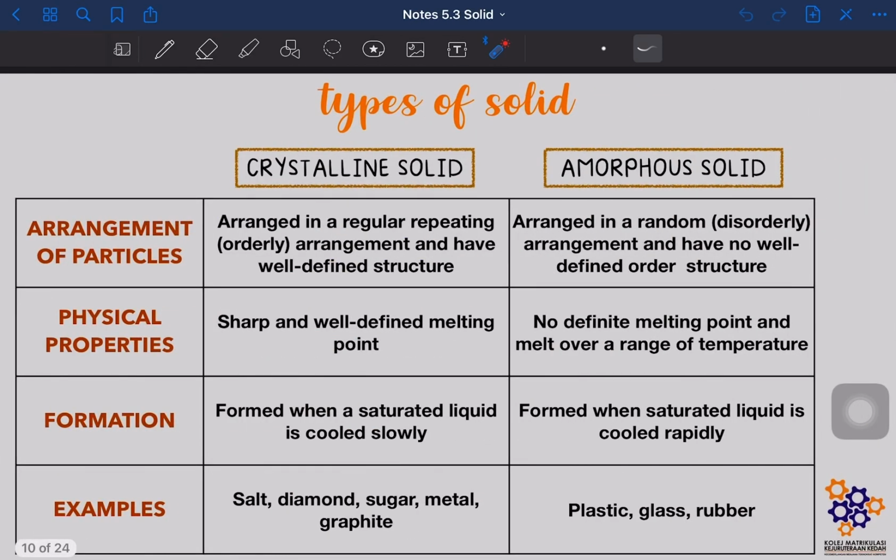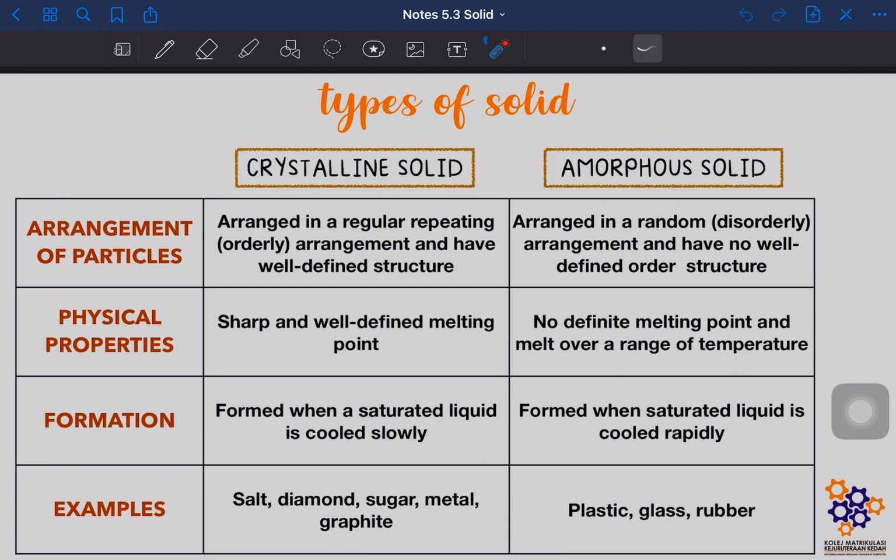So now kita nak tengok what are the types of solid. So kita dah belajar pasal properties of solid. We have learned about the process of solid. So now we want to know what are the types of solid. Okay, so there are two types of solid, which are the crystalline solid, and the second one is the amorphous solid. So what is the difference between these two solid? So kita akan tengok difference in terms of arrangement of particles, in terms of physical properties, as well as the formation. Okay, and then we will look at the example for each of the solid.